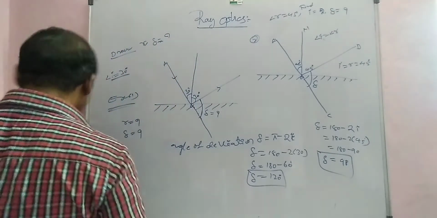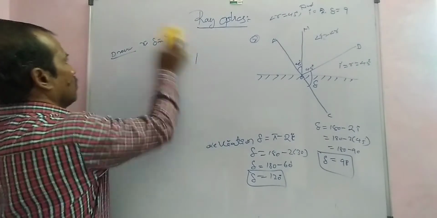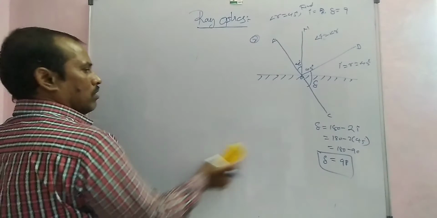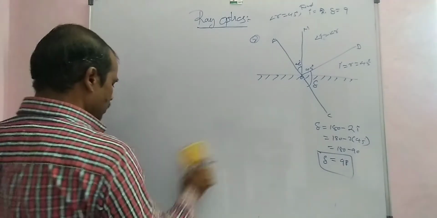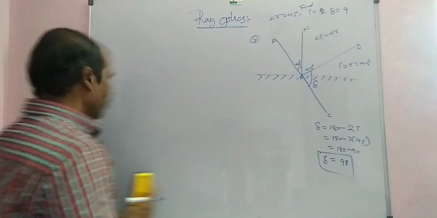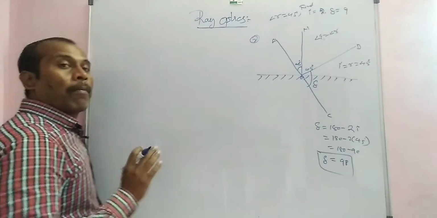Third case: the incident ray is making, for example, 60 degrees with the plane mirror.